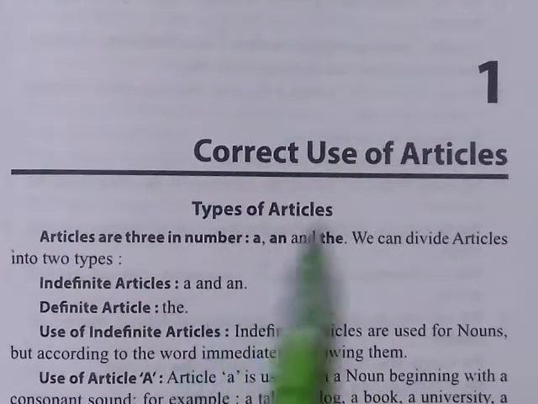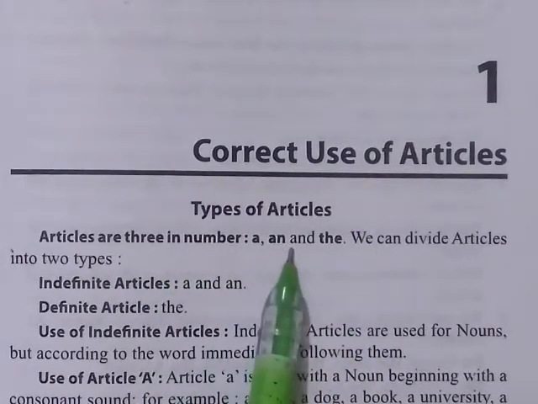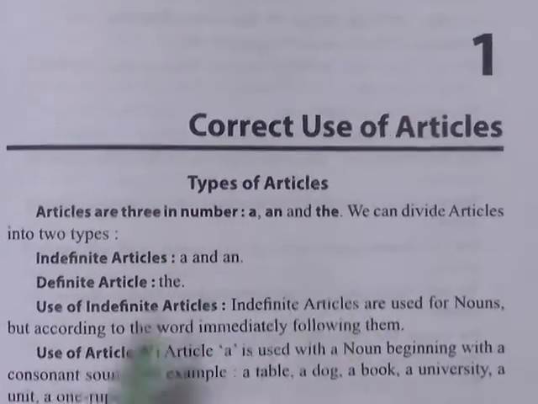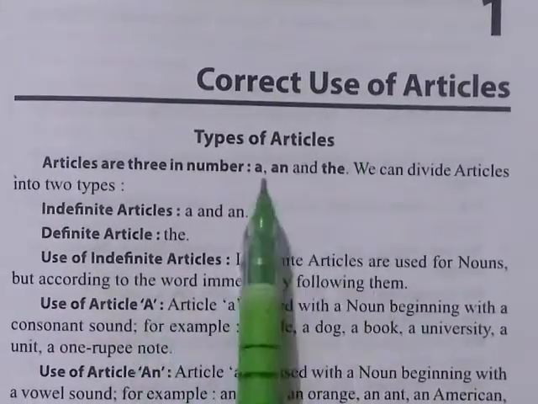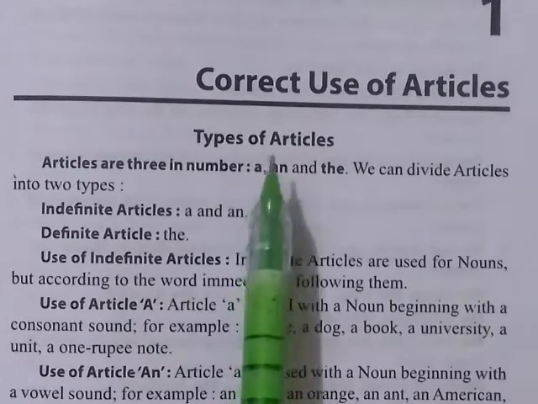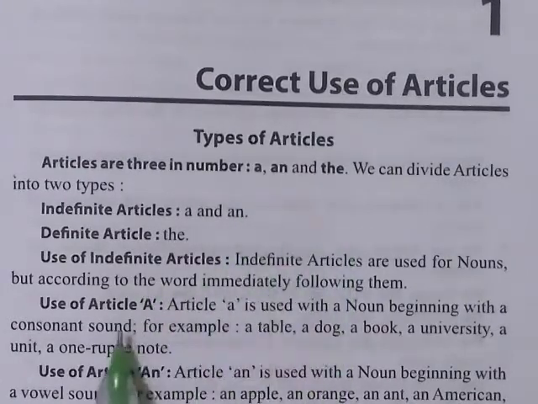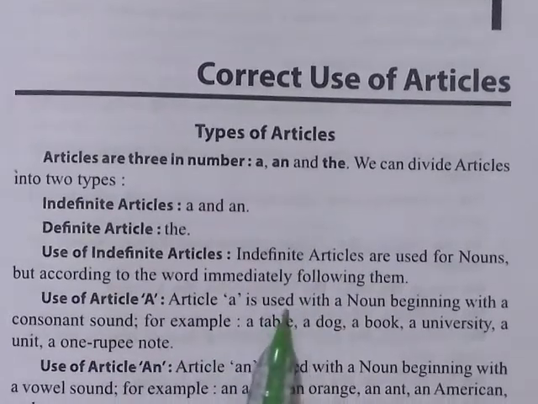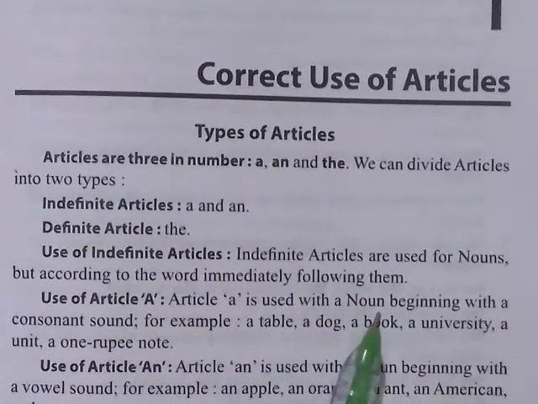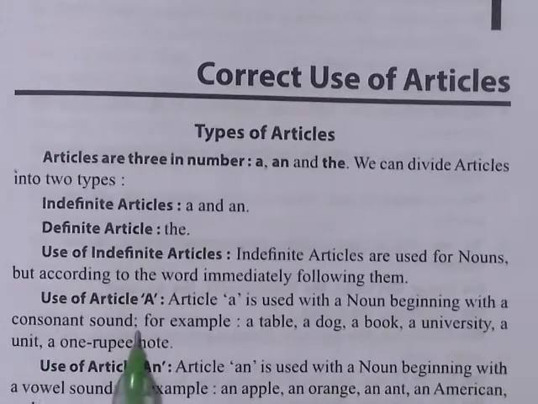Now where shall we use a, an and the. Now the use of article a. A is an indefinite article. It is always used with a noun beginning with a consonant sound.